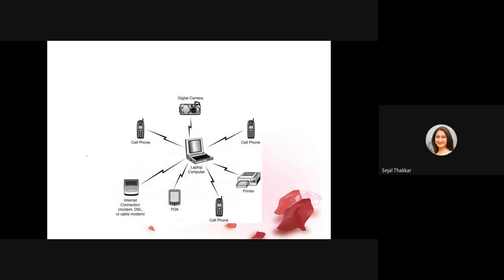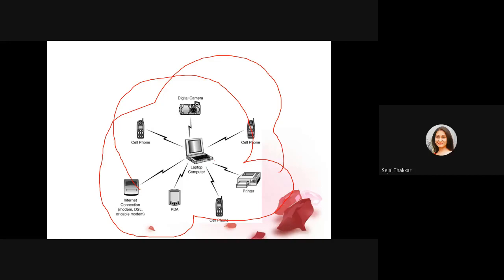You can see here in this laptop, the Bluetooth is on. This Bluetooth signal can be used by these 7 devices by switching on; they have to switch on their Bluetooth also. So the digital camera, this cell phone, this printer, PDA, the cell phone of another person, a third person, and this cable modem are all working as slave devices in this piconet, and this laptop is known as the master. So it is going to connect up to 7 other devices, slave devices.